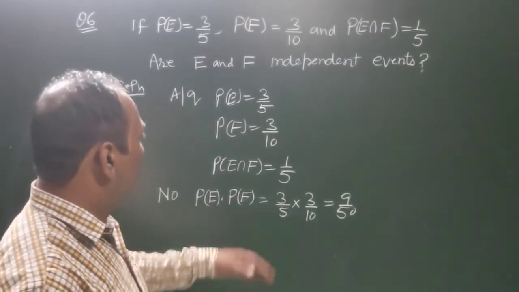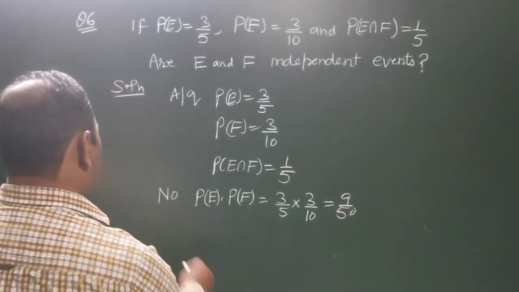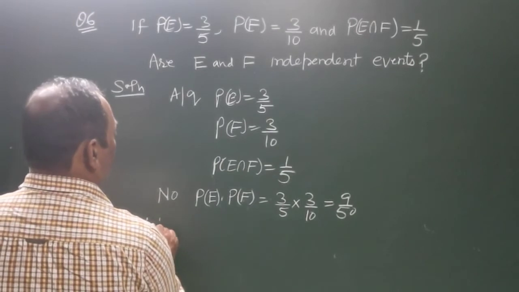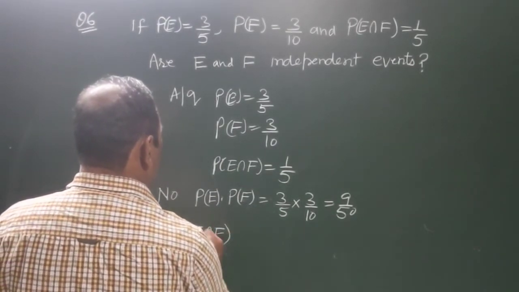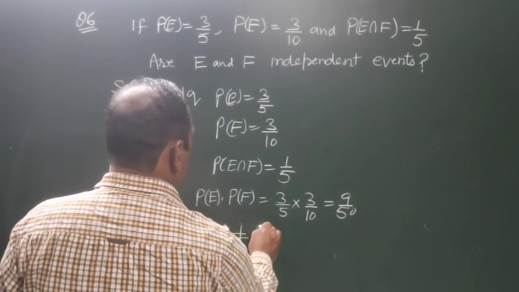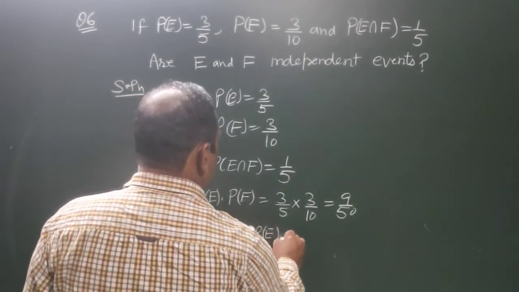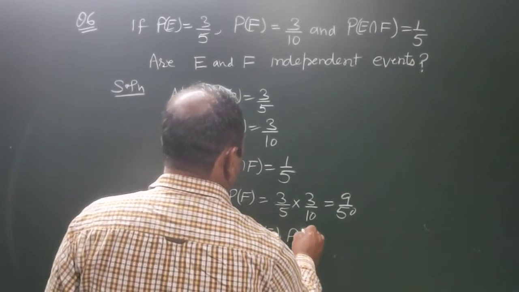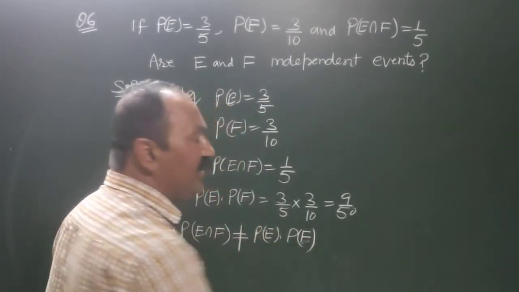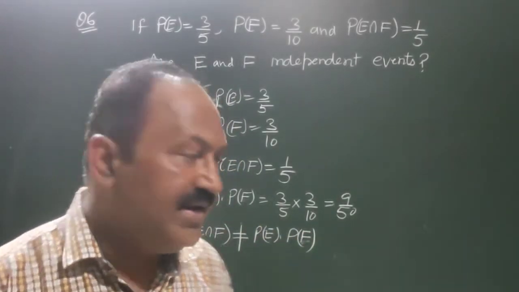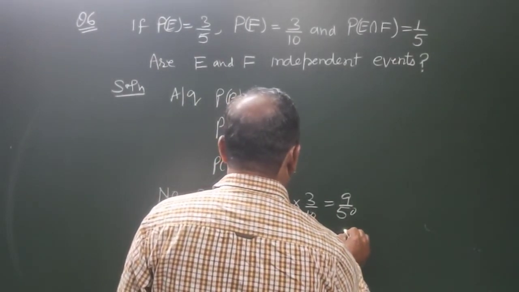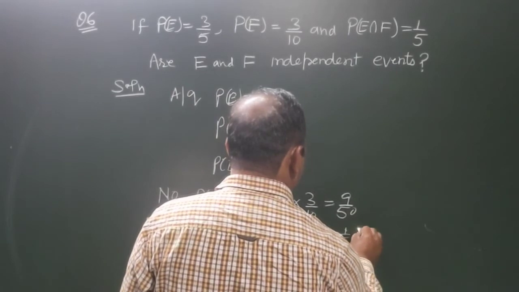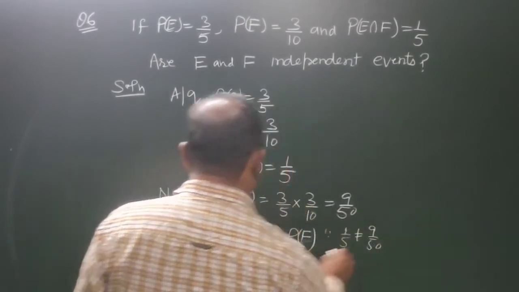They are not equal. So it is clear that because P of E intersection F is not equal to P of E into P of F, therefore E and F are not independent events, because 1 by 5 is not equal to 9 by 50.